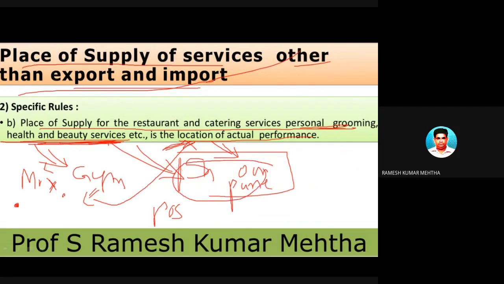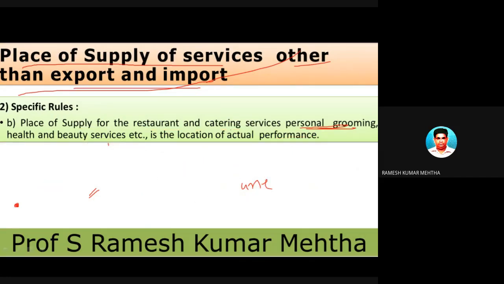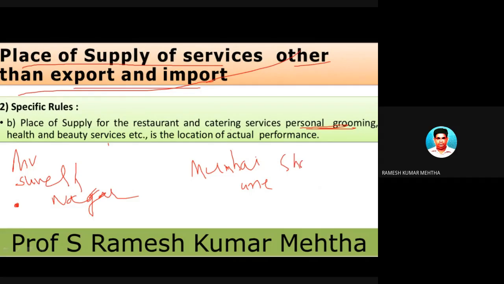Another example I will give you. For example, Mr. Suresh of Nagar is going all the way to Bombay, and he goes to a saloon where he gets massage, hair cutting, hair dyeing, beautification services.